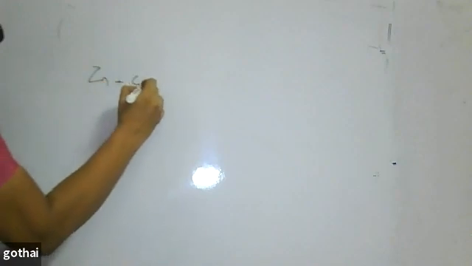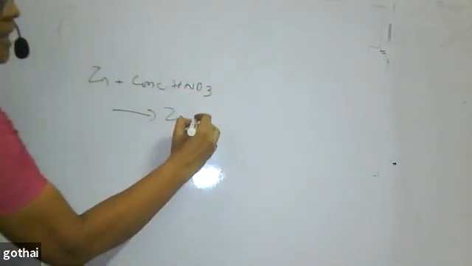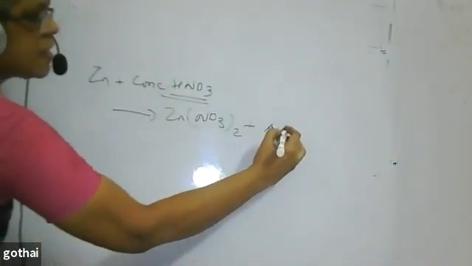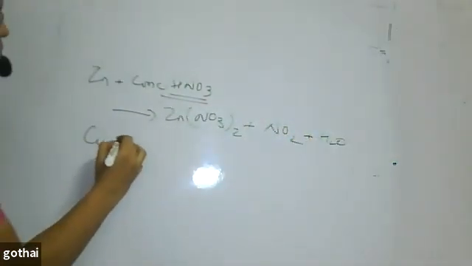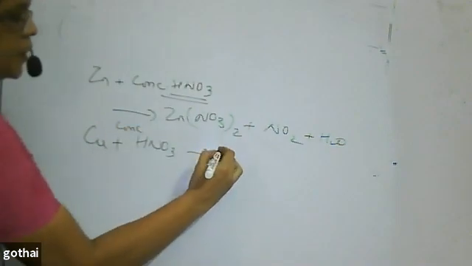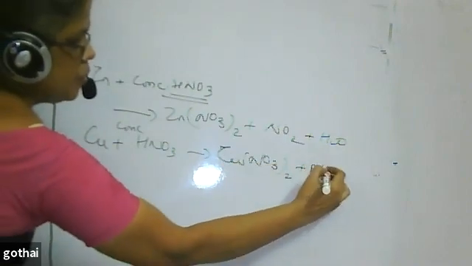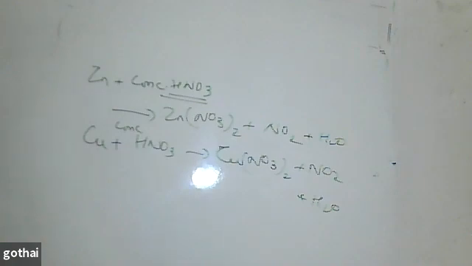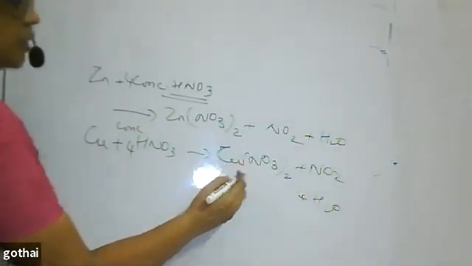Zinc plus concentrated nitric acid. Here you don't have a problem: zinc nitrate plus, with concentrated nitric acid, the byproduct is always NO2 plus H2O. Similarly, in the case of copper with concentrated nitric acid, you get copper nitrate plus NO2 plus H2O. Here balancing is easier. The molecules obtained are very simple. Concentrated acid, these are 4 here, 4 only. Then you can easily balance it.